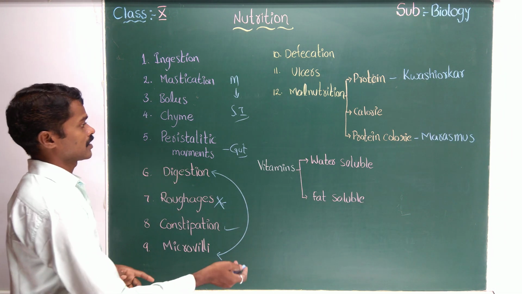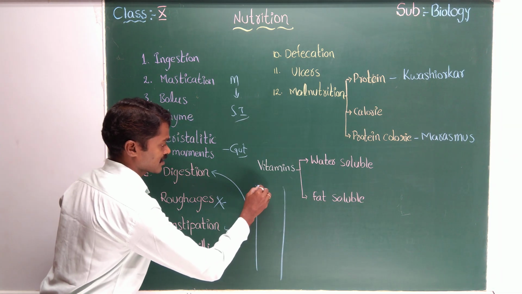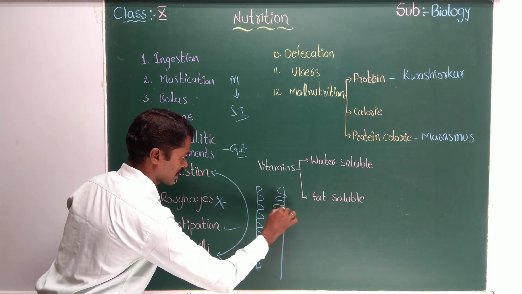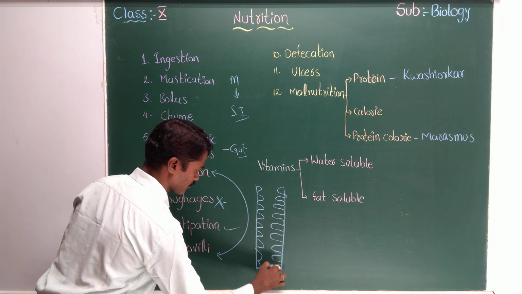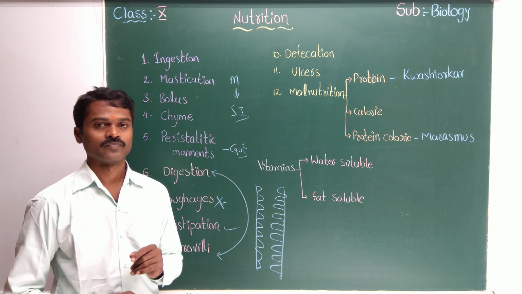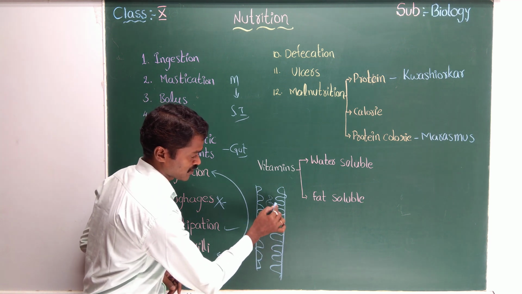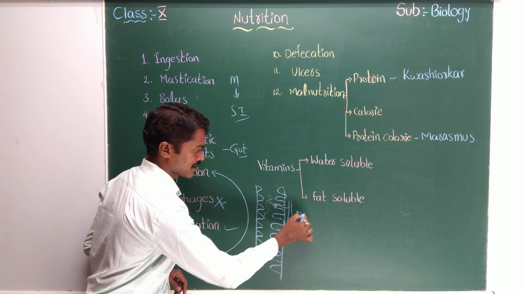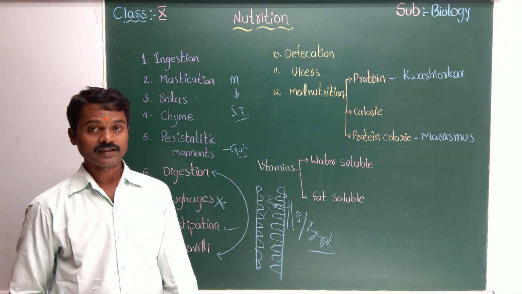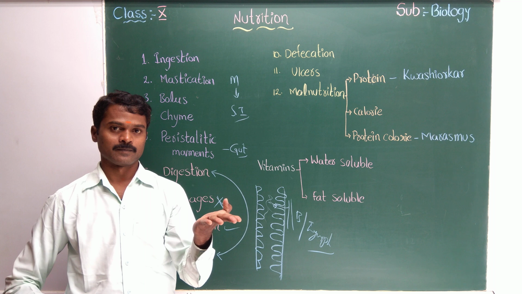For example, I will show here a rough picture of the small intestine. Just imagine this is the small intestine. In the small intestine, you can see these folds, which are finger-like projections. These finger-like projections are called microvilli, or villi, simply. They will absorb the digested material and send it to the blood vessels and lymph. These help in the transportation of food material.